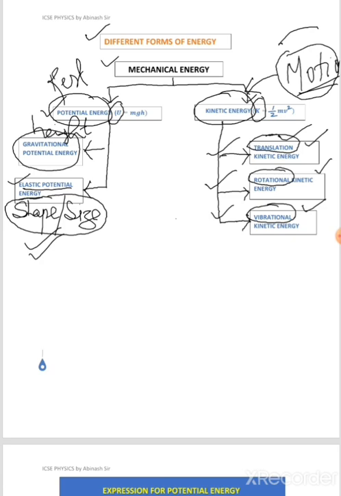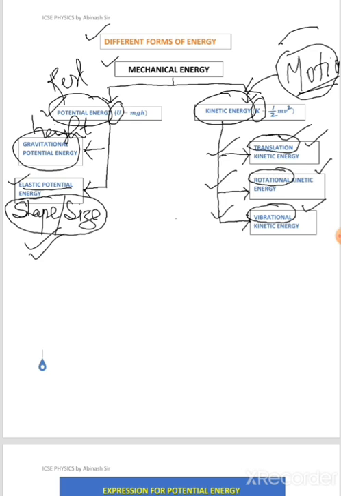As the word says, translational, the body is getting translocated from one point to another. The entire body is in motion and is getting transferred from one point to another. So the kinetic energy possessed in it is called translational kinetic energy. For example, a car moving in a straight line, or when you kick a football on a football field. When you kick the ball, the ball sets itself in motion and gets translocated from one point to another in a straight line. Such kind of energy possessed by a body is called translational kinetic energy.